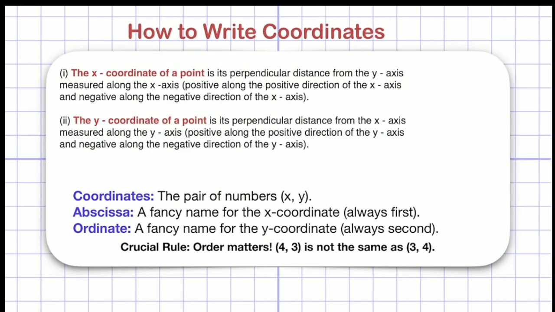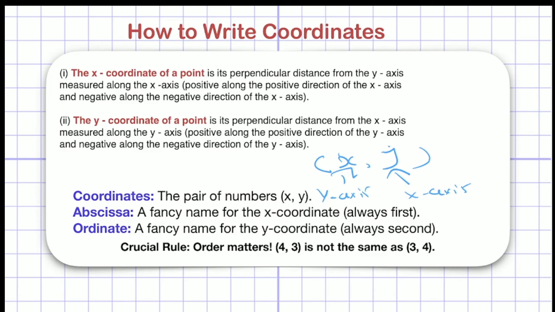So from this, what is the x coordinate of a point? If I write a point here, this is x and this is y. This is my x coordinate, this is my y coordinate. The x coordinate is the perpendicular distance of point P from the y-axis. So for x, I have to find a distance from the y-axis, right? Now for y, I have to find a distance from the x-axis. This is my simple answer. Now coordinates means the pair of numbers x, y that I have already told you.